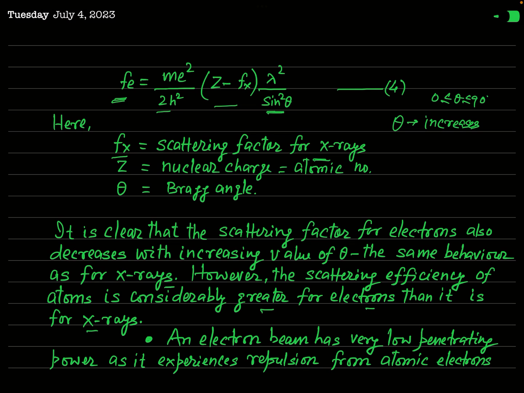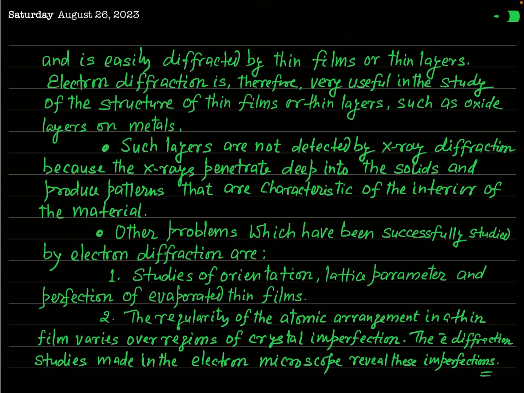But since the penetration ability of electrons is very low, why is penetration ability small? Because the electron will experience repulsion from the atomic electrons of the film, so it will not penetrate much into the target, and so from a thin film electrons get scattered or diffracted, but X-rays are not. So for the study of thin films, electrons are the most appropriate candidate for diffraction.